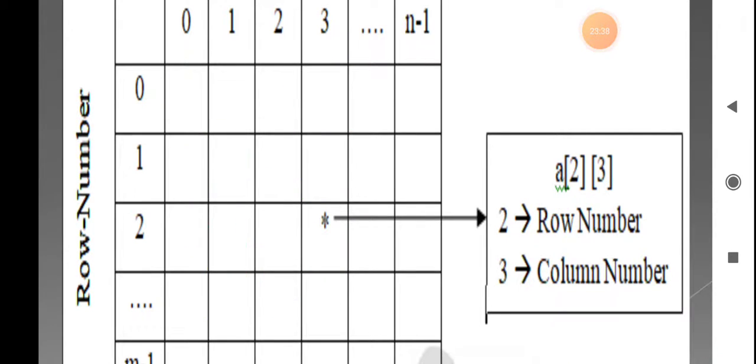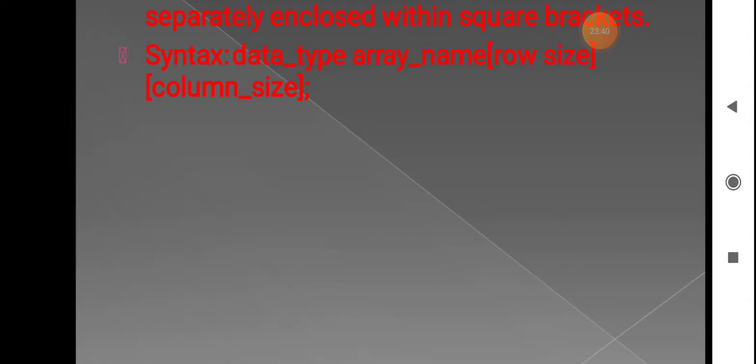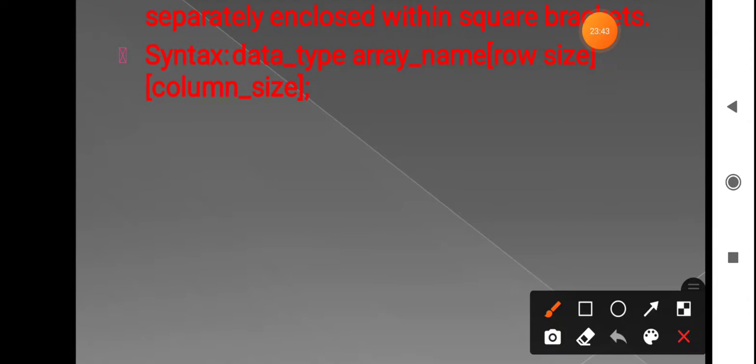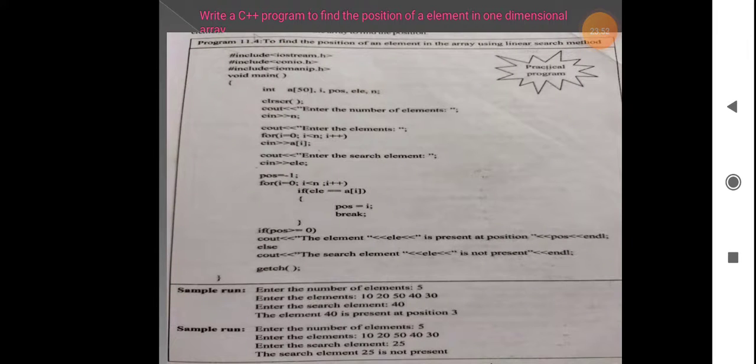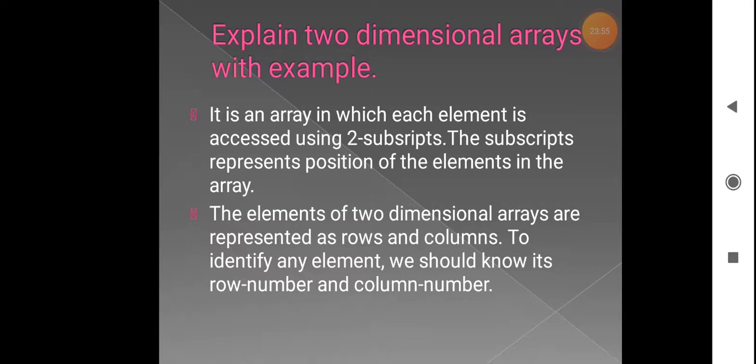Okay, so next we'll see the syntax of this two-dimensional array. Here you can see the data type, array name, row size and column size followed by semicolon. Okay, so this much you have to explain for two-dimensional arrays with example. If they have asked for a one-dimensional array, you have to write only one subscript. There is no row and no column, only one subscript will be there. Using that subscript, the array elements will be accessed.